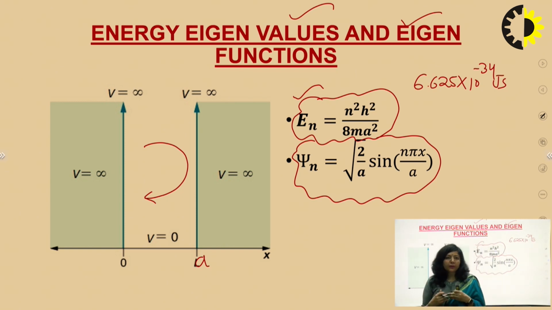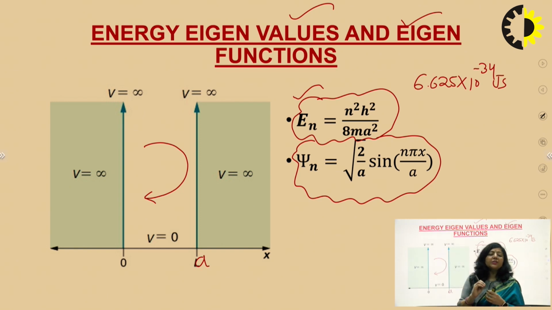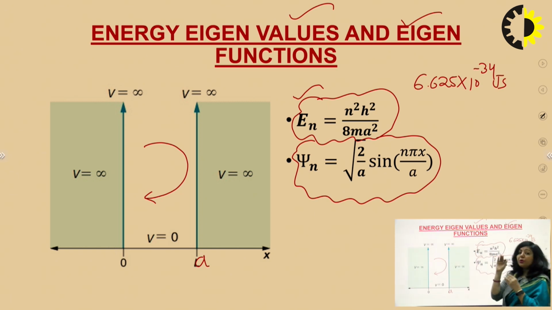n represents different states. If the particle is in its lowest energy state, then n will be 1. For the next energy state we have the next integer value, n equal to 2, and for the next state n will be 3. So for the lowest energy state, substituting n as 1, the energy will be h square upon 8ma square. The corresponding wave function is given by psi n equal to root 2 by a sine n pi x upon a, where root 2 by a is the normalization constant.